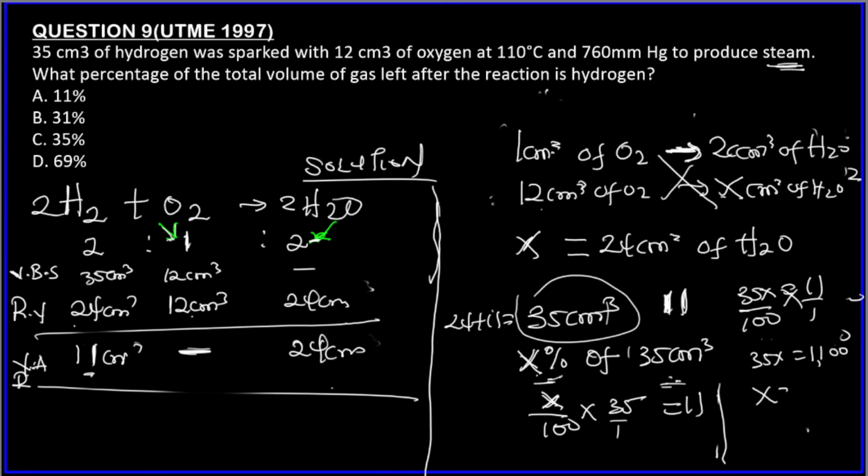So x is 31.4%, which is also about 31%. So this is the correct answer. Because of time, let's go to the next question, because time is almost spent.